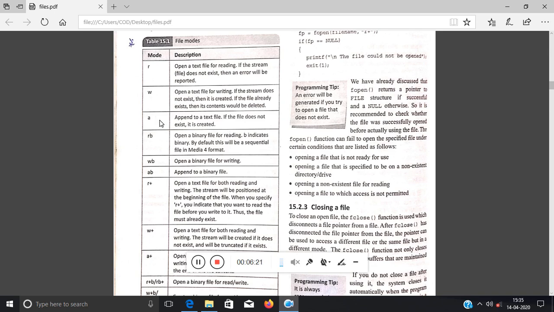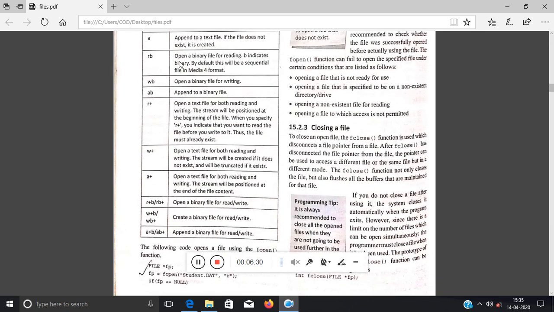Append means there is already a file with some content in it, and you are appending some more content to the existing one. Whenever a 'b' is added, always remember, rb means read binary files. b stands for binary. wb means write binary. ab means append to a binary file. So read binary, obviously you are understanding, means opening a binary file for reading, writing a binary file and appending to a binary file, right?